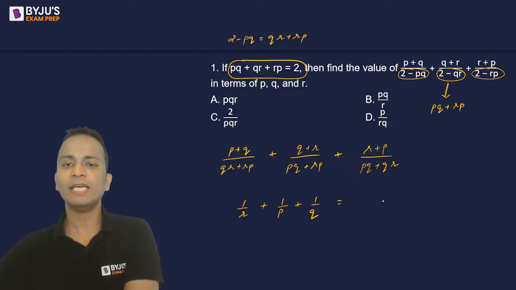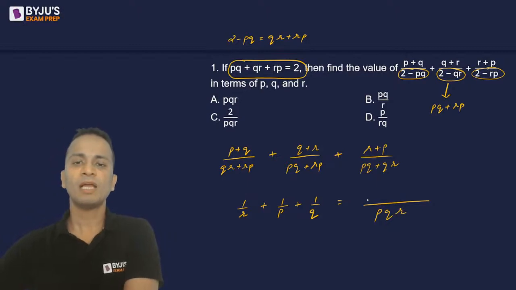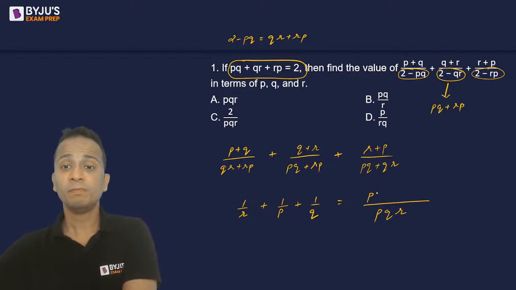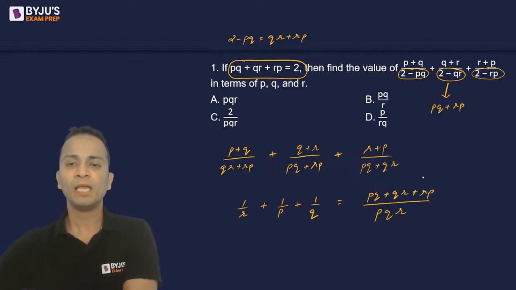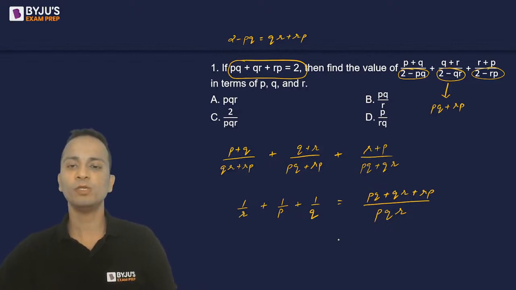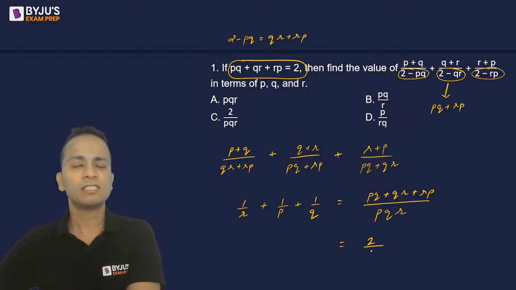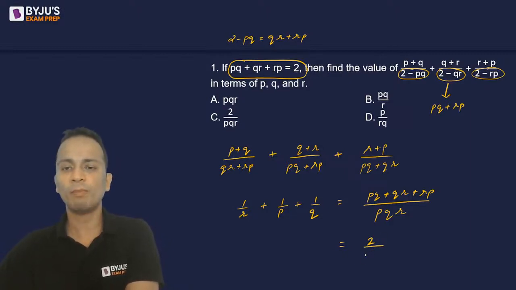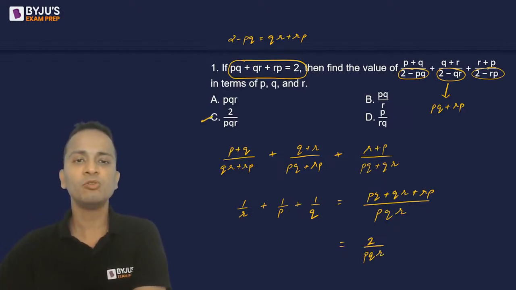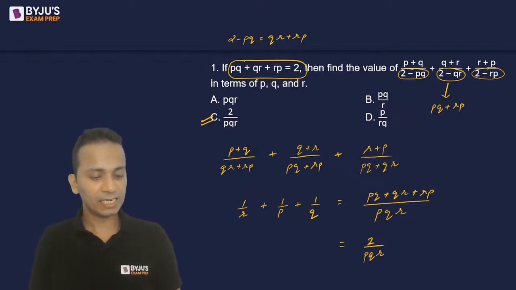Now I take LCM and LCM will be P into Q into R and the numerators will be PQ plus QR plus RP. Now from the given equation, the value of PQ plus QR plus RP is equal to 2. I'll do the substitution in the numerator and the simplified form I'll get is 2 upon P into Q into R. So 2 upon PQR is option C, which 5 of you have given the correct answer as.